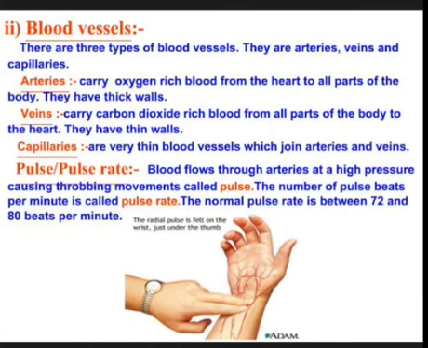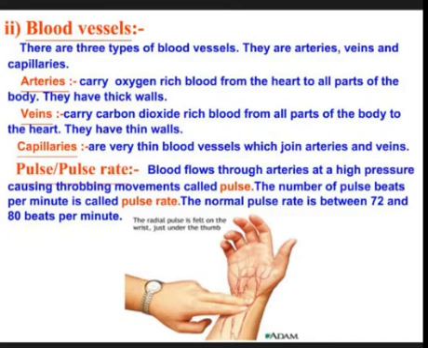Blood vessels. There are three types of blood vessels. They are arteries, veins, and capillaries. Arteries carry oxygen-rich blood from the heart to all parts of the body. They have thick walls. Veins carry carbon dioxide-rich blood from all parts of the body to the heart. They have thin walls. Capillaries are the thin blood vessels which join arteries and veins.